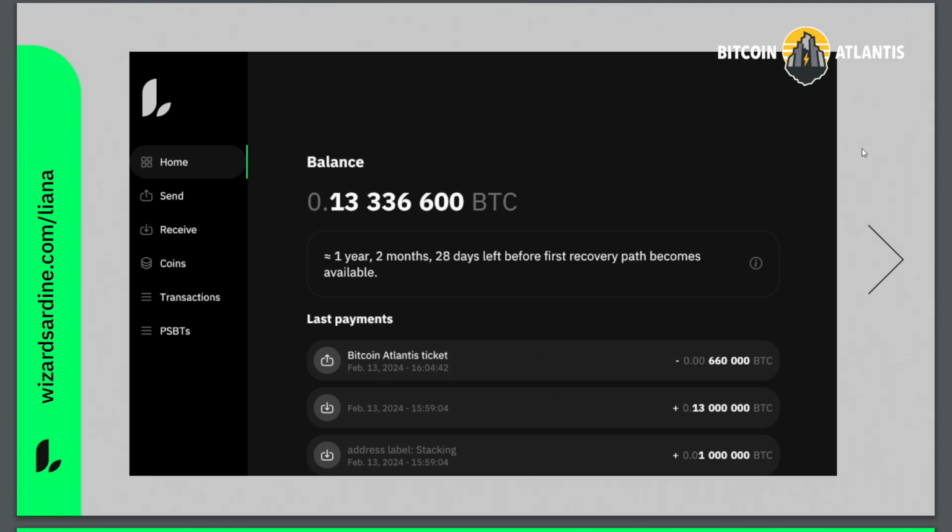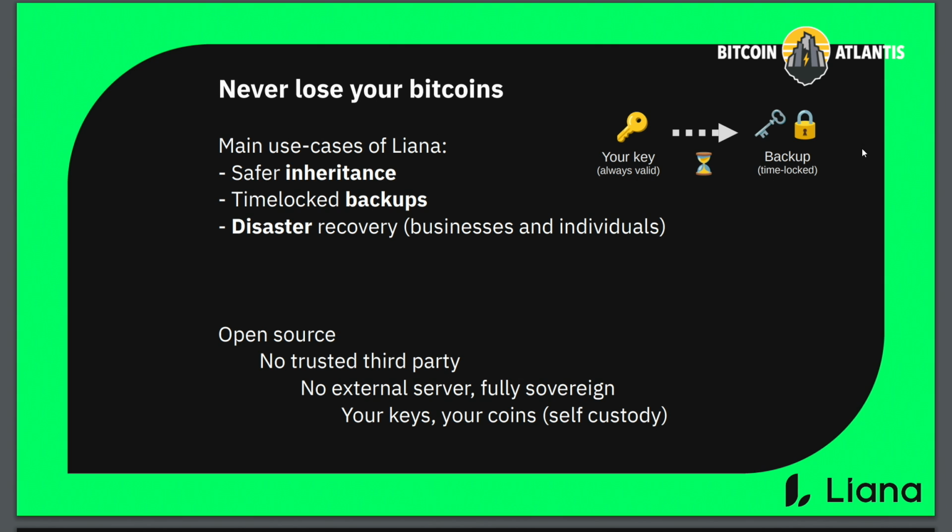This is what it looks like right now on desktop, by the way. That was just to show you what it looks like right now. But the main use cases of Liana currently, they're still going to be the use case in the future. They're basically safer inheritance. What do we mean by that?